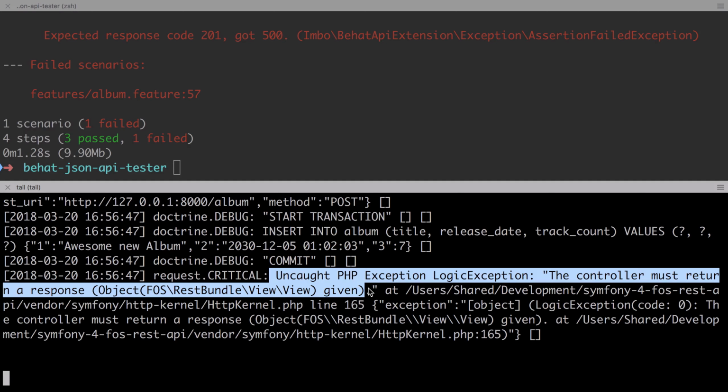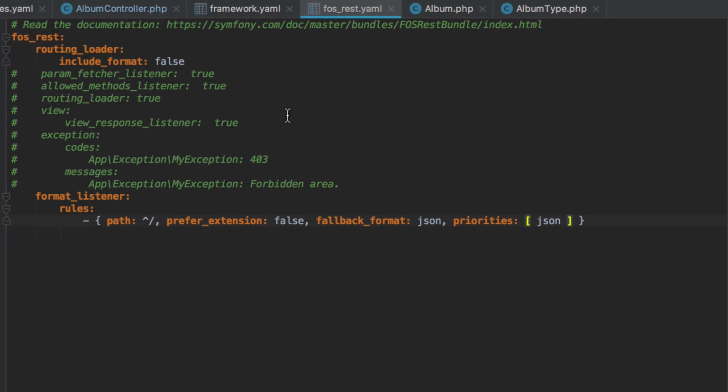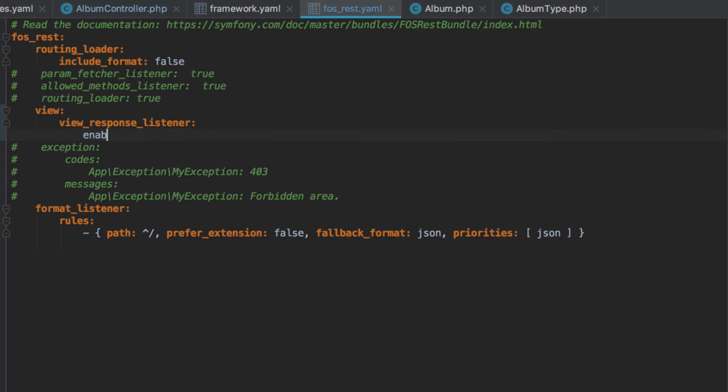So let's now enable the ViewResponseListener. This is a very easy change to make. We just need to jump into our FOSRest YAML file and under the view key, add the ViewResponseListener and either just pass in true or set enabled to be true. And that's it. We can now just return either calls to this view or new view objects directly.